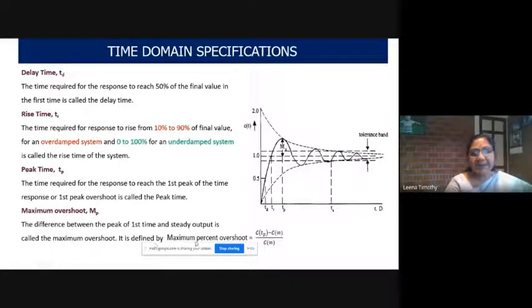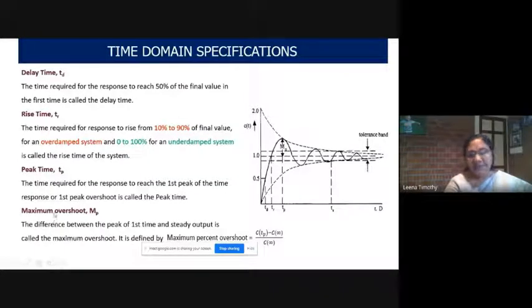It is usually defined as maximum percentage overshoot, meaning you multiply the maximum overshoot by 100. Maximum percentage overshoot is equal to C(TP), that is the value of the response when time t equals TP, minus C(infinity), the time response when t equals infinity, that is the steady state output.